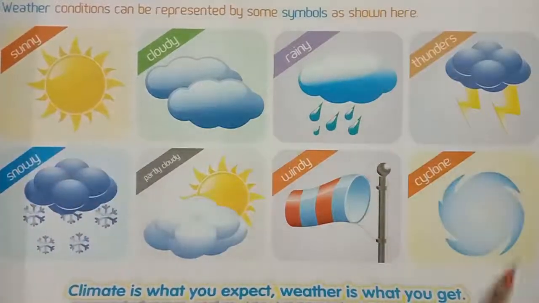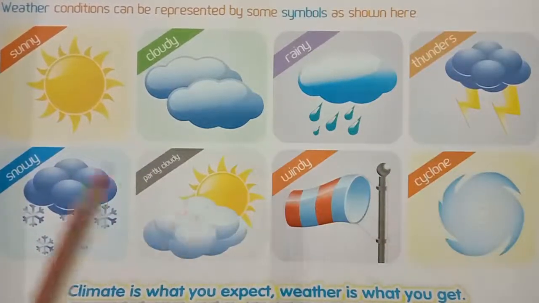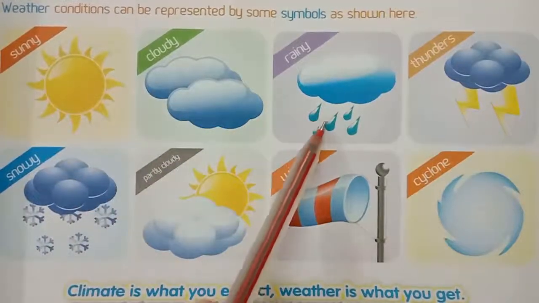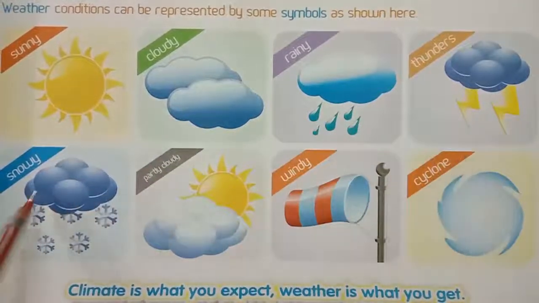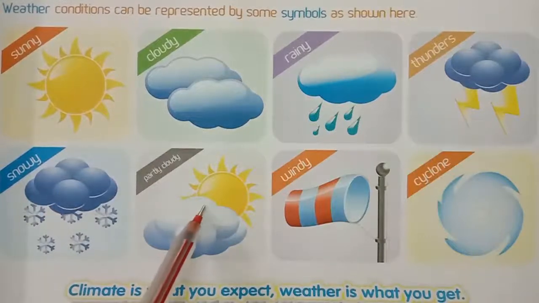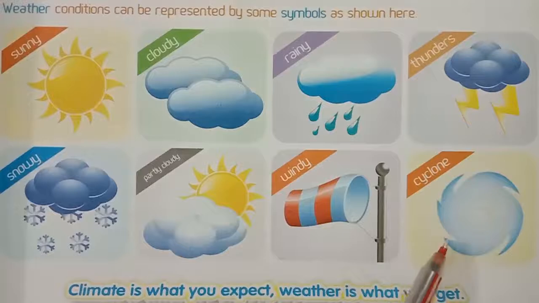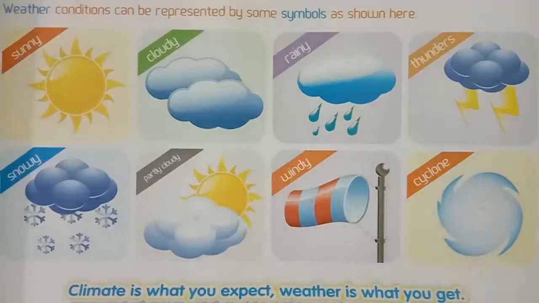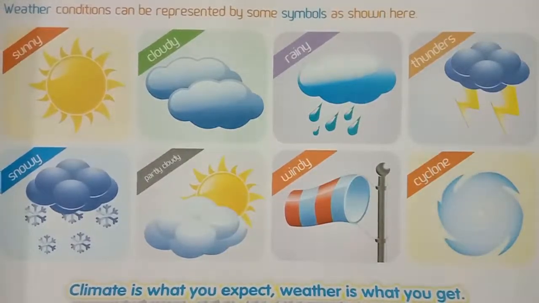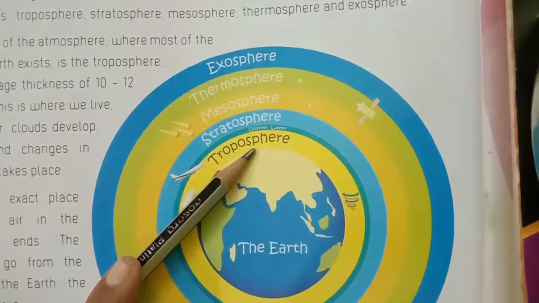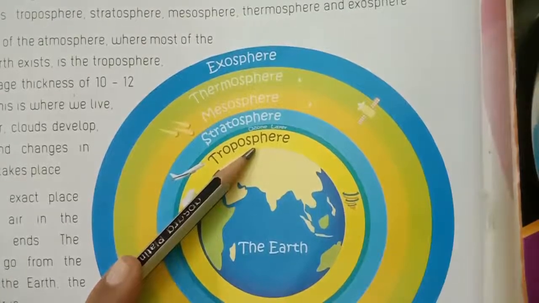Children, once again observe these symbols: sunny, cloudy, rainy, thunders, snowy, partly cloudy, windy, cyclone. Climate is what you expect, weather is what you get. Okay, children, understood these pictures? Okay, children, today we discussed composition of air.